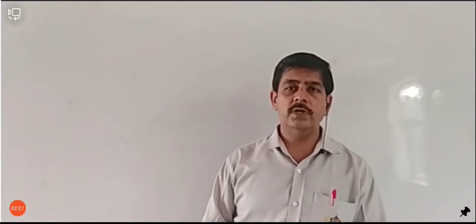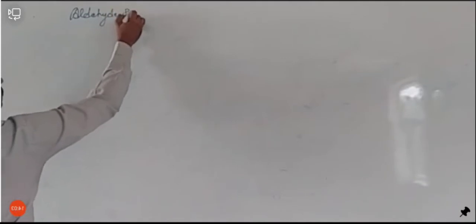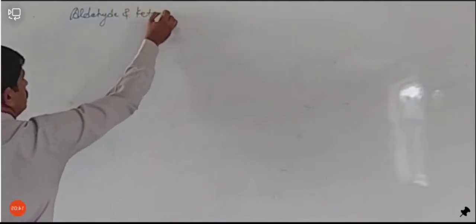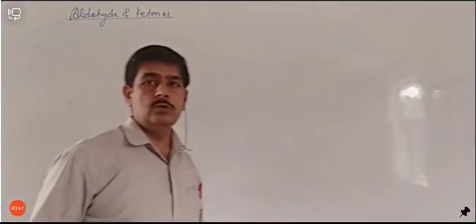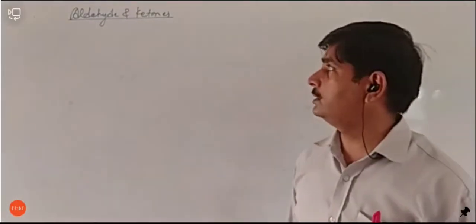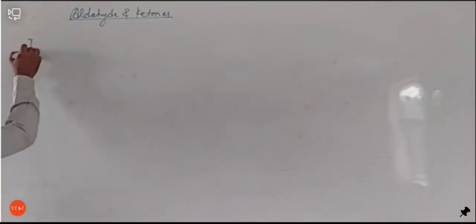So first we are starting with aldehyde and ketone. The first point we are going to discuss about aldehyde and ketone is isomerism. Let's see the isomerism.